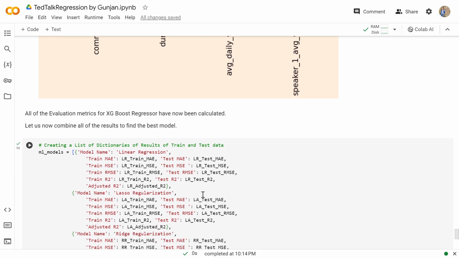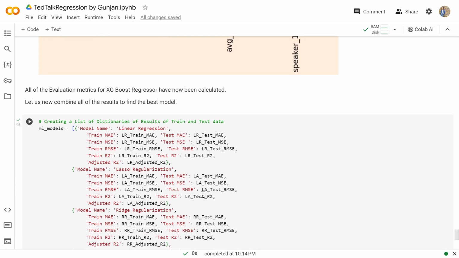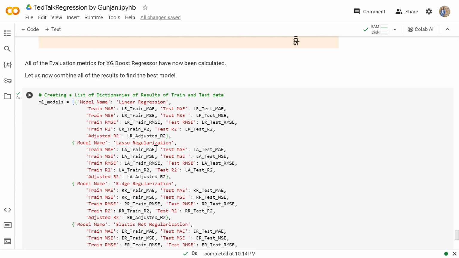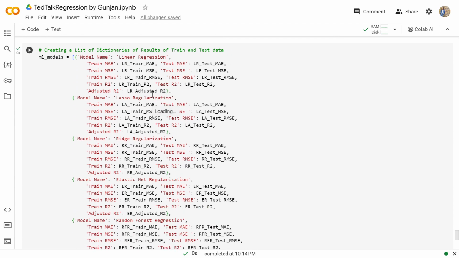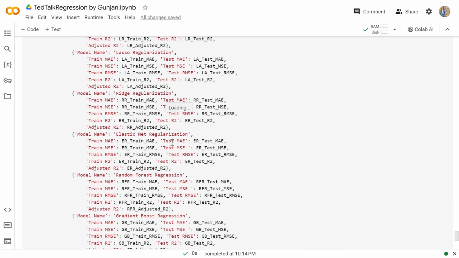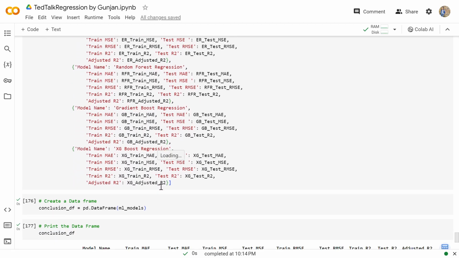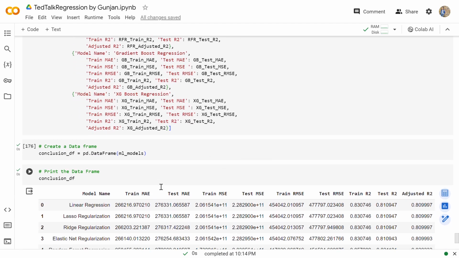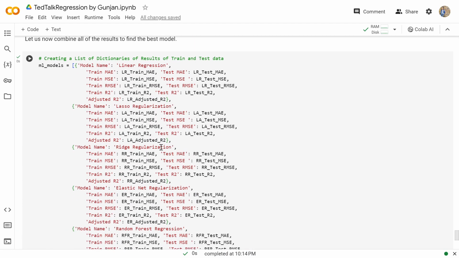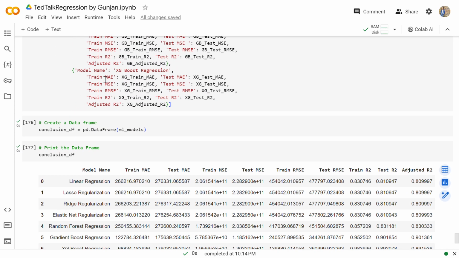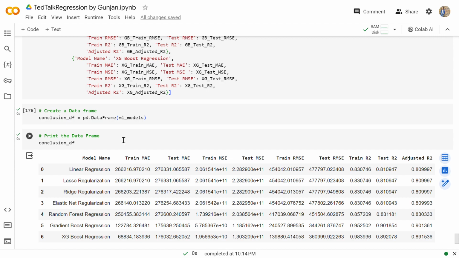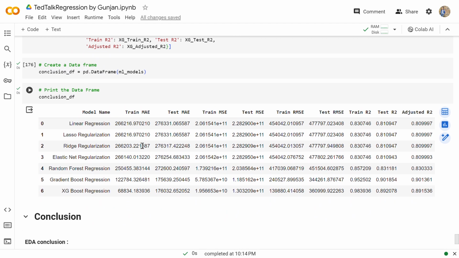Now we'll combine all of the results to find the best model. So here we are combining all the models, which are linear, lasso, ridge regression, elastic net, random forest, gradient boost and XGB regression, giving this the name ML models. Then we are making it a data frame by the name of conclusion data frame. Then we'll print the data frame.